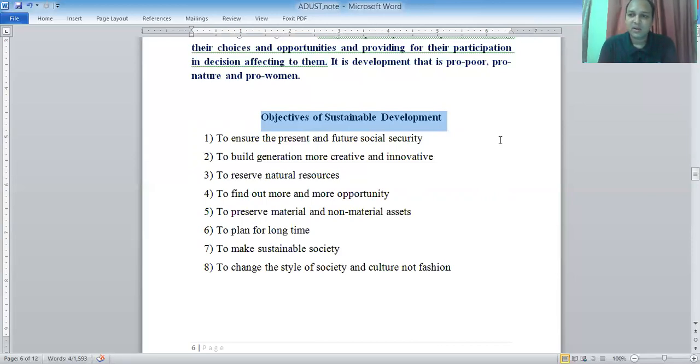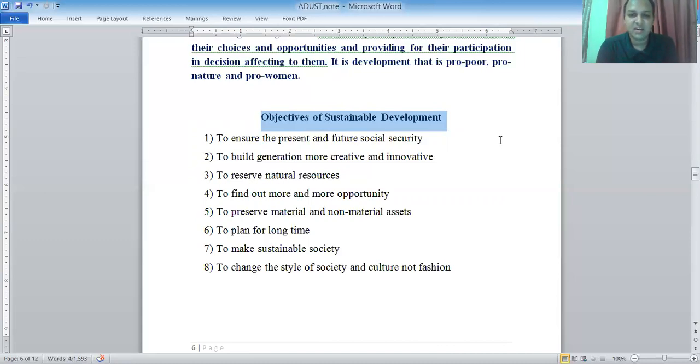Okay, so here another point is to find out more and more opportunity. Here the most important thing is that sustainable development always wants to create more and more opportunity and more service, quality services for the better world. Here point 5 is to preserve material and non-material assets.